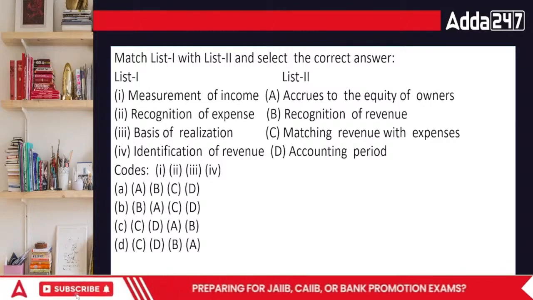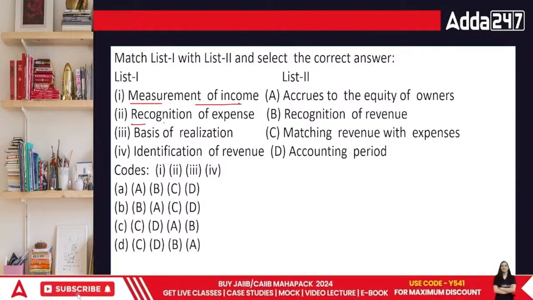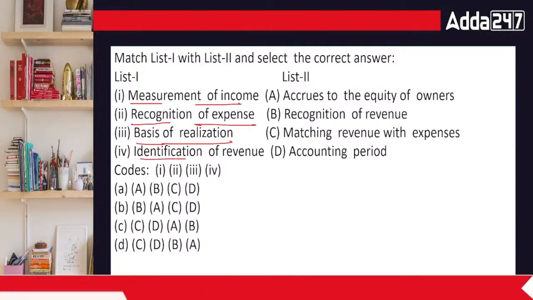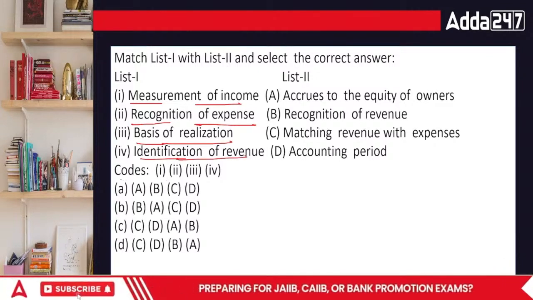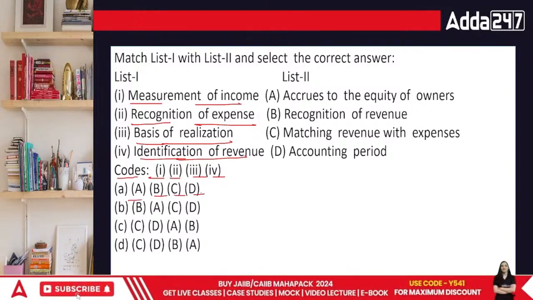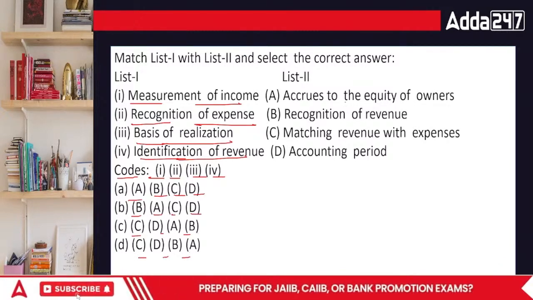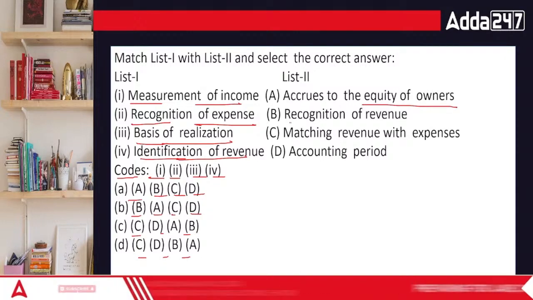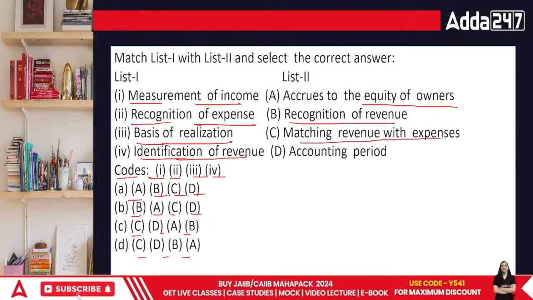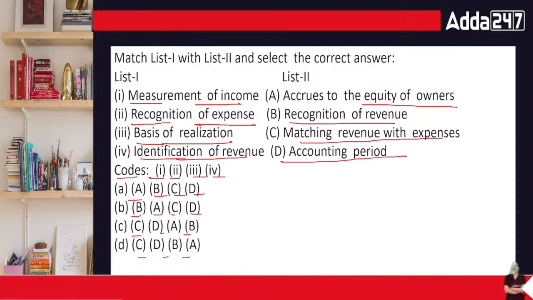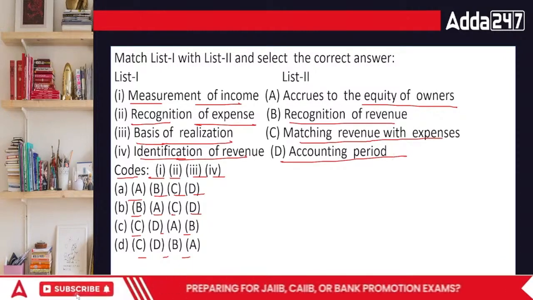In this case, just do the specific part: measurement of income is given, recognition of expense is given, basis of realization or identification of revenue. What's going to be the answer? Codes 1, 2, 3, 4 are given: A, B, C, D, or B, A, C, D, or C, D, A, B, or C, D, B, A. Accrues to the equity of owners, recognition of revenue, matching revenue with expenses or accounting period. What's going to be the answer, everyone?